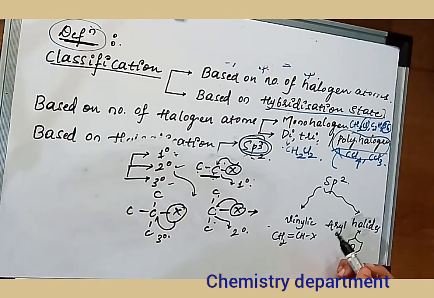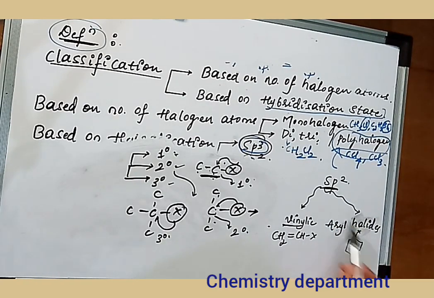The next thing that you're going to study is depending upon the sp2 hybridization. Only two types are there in this. The first one is vinylic, the second one is aryl halides. Vinylic halides are where the halogen atom is directly attached to the sp2 hybridized carbon. See here, the hybridization state of this particular carbon is sp2, and to this sp2 hybridized carbon, the halogen atom is attached. So don't get confused between the vinylic and the allylic. In case of allylic, the halogen atom was substituted on the sp3 hybridized carbon, whereas here the halogen atom is directly attached to the sp2 hybridized carbon.